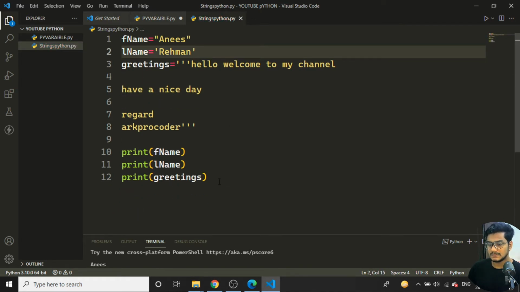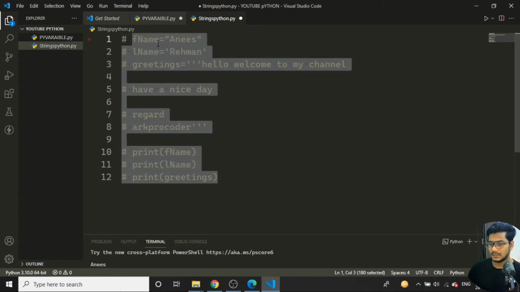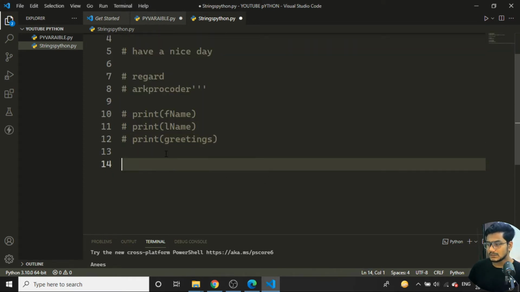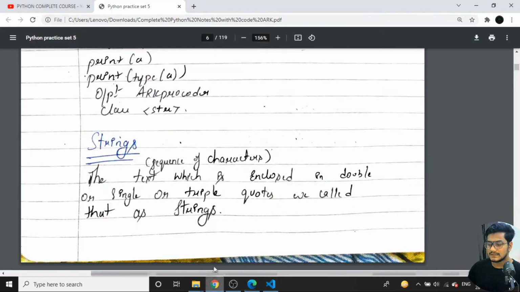Let's move on. I'll comment out this particular code. Next we'll see the inbuilt functions of it. You can see the inbuilt function here.